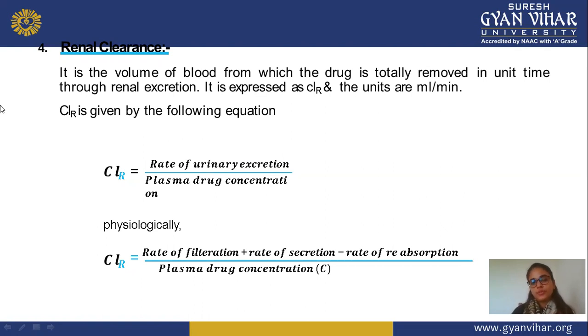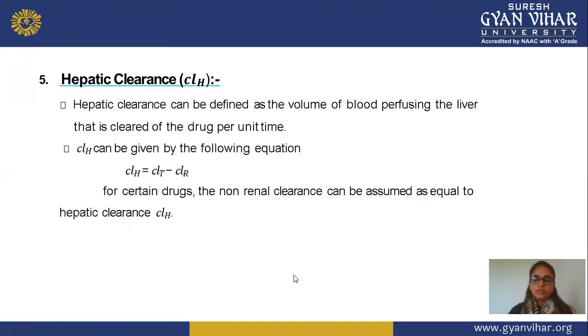This is the same as the previous one. Just the reabsorbed drug is subtracted from the urinary excretion. Otherwise, it's a sum of all these things, and you divide by the total plasma drug concentration in your body. So this is the renal clearance formula.